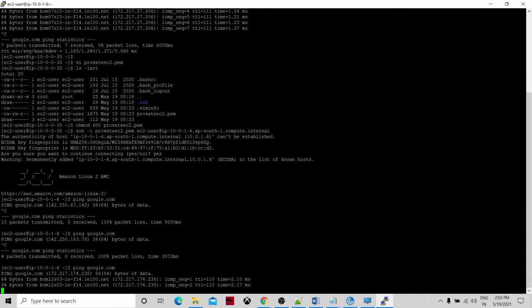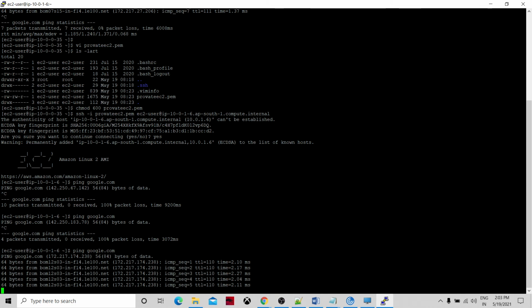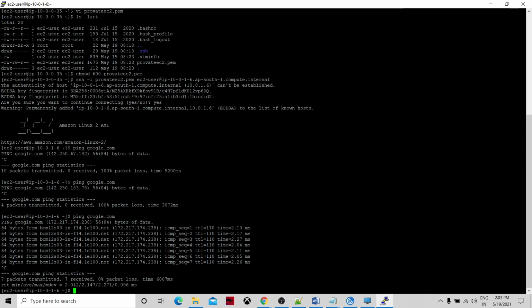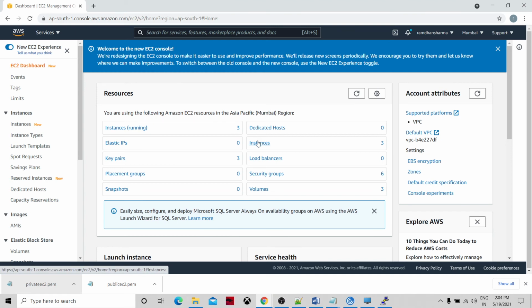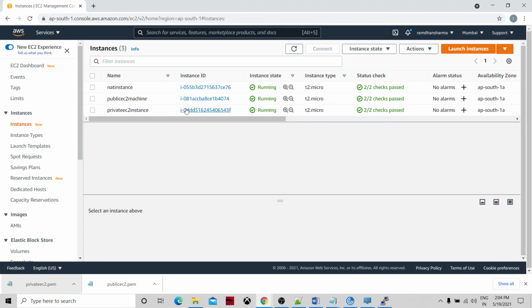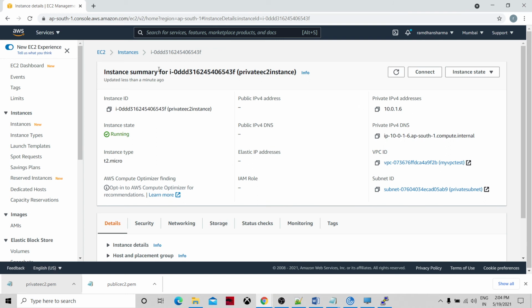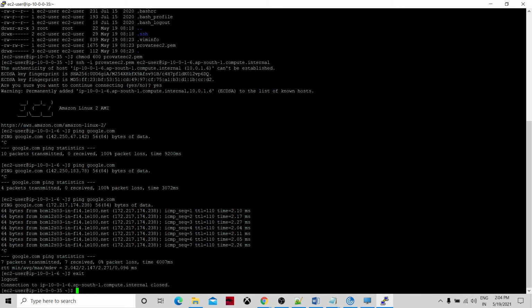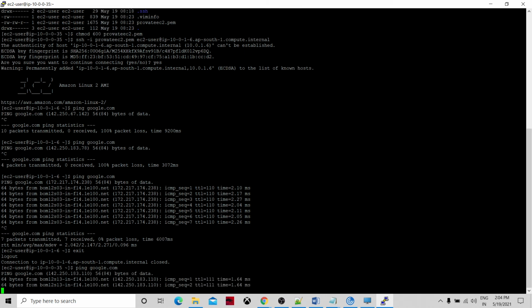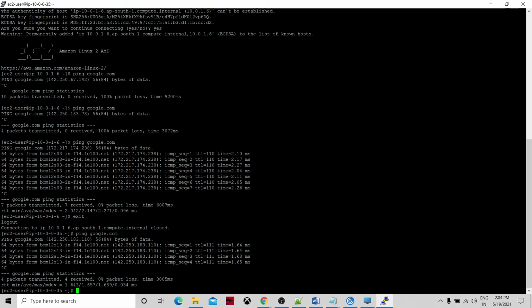Let's see, I think it's started. So the internet is started. Okay, see, this is 10.0.1.6, and if you want to verify it, go to the EC2 instances. This is the private instance. And if we exit it, this is my public machine, which always has internet access. I'm just going to the private again, and let's see.